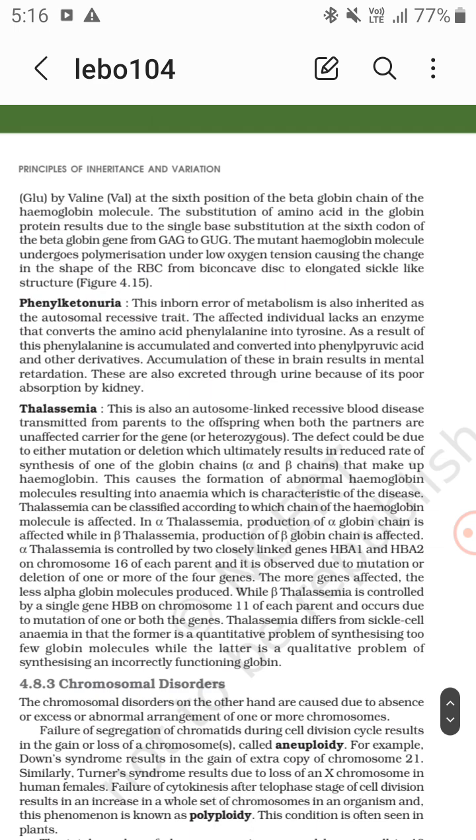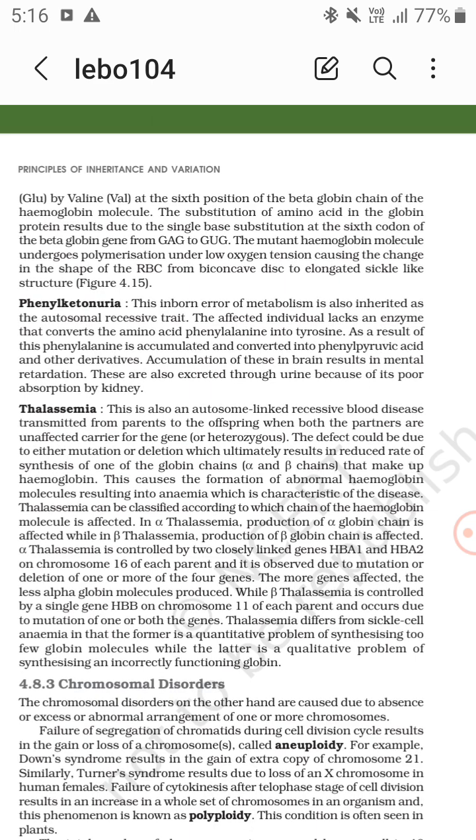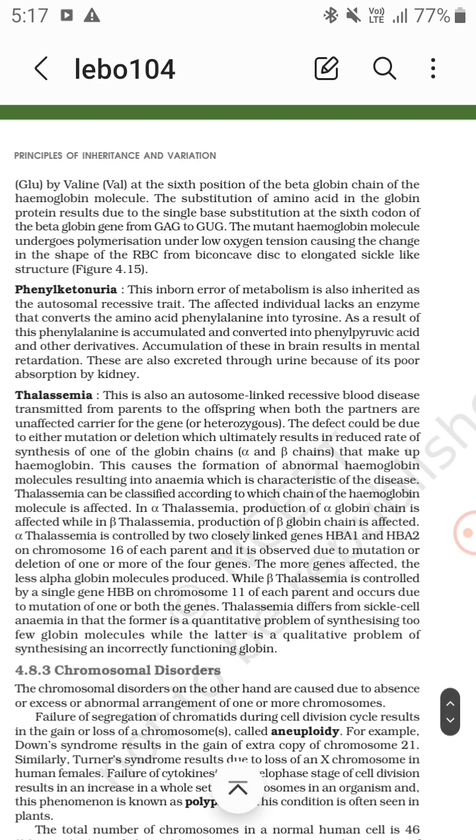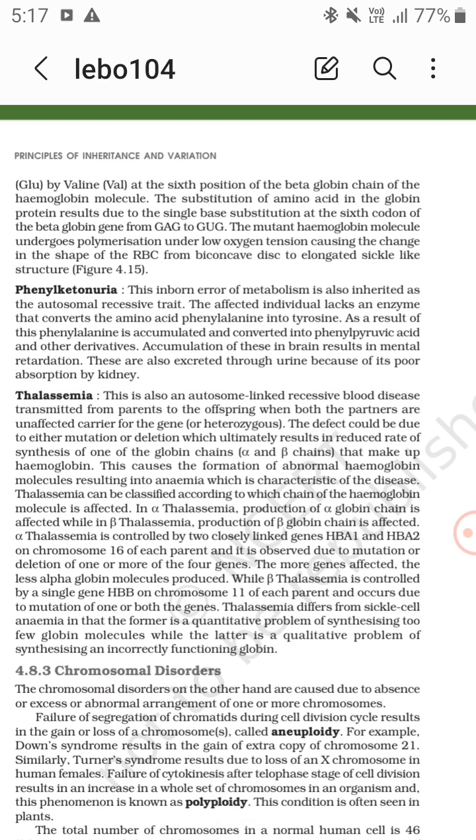Now thalassemia. It is also an autosomal recessive blood disease. Blood diseases are like thalassemia, sickle cell anemia, and hemophilia. This also transmits from parents to the offspring when both the parents are unaffected carriers, that is heterozygous.